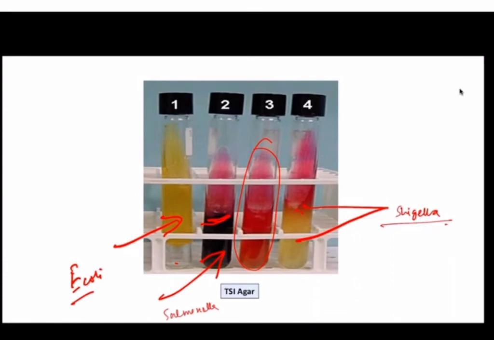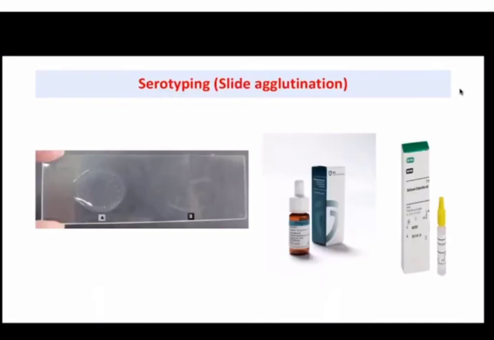So again, questions, clinical cases can be given to you, and then with the culture characteristics, TSI reaction or biochemical reactions can be given, and you can be asked to identify the organism. Okay? Now, what is serotyping? Serotyping, generally we used to teach this topic during demo practicals. We have commercial kits basically. As I told you, in the family Enterobacteriaceae, on the basis of somatic antigen, O antigen, and H antigen, flagellar antigen, and capsular antigen, K antigen, we can divide them.